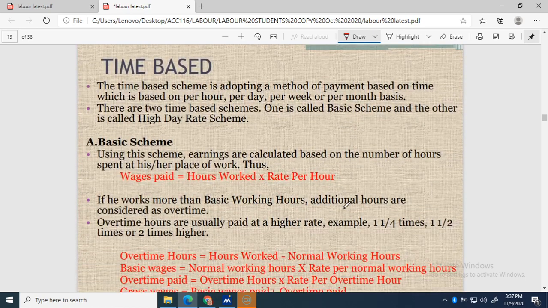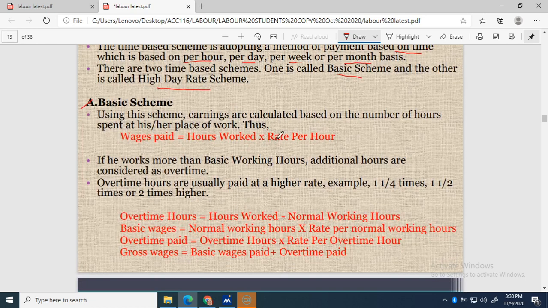Okay, time base. The time base scheme adopts a method of payment based on time, which is per hour, per day, per week, or per month. So basically it is all based on time. But normally for direct labor, our rate is per hour basis. We have two time-based schemes: one is the basic scheme, another one is high day rate. So we refer to the first one, the basic scheme.